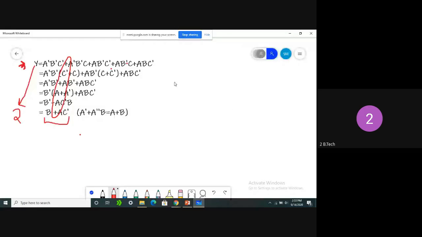So now we can see how we can use a K-map to simplify the Boolean expression. How many variables are given here? Three input variables are given. What are they? A, B, C.